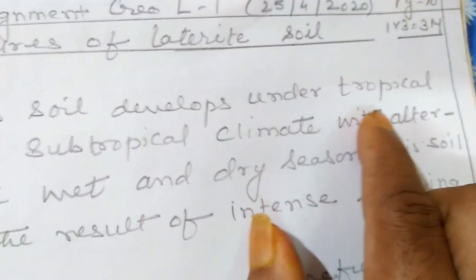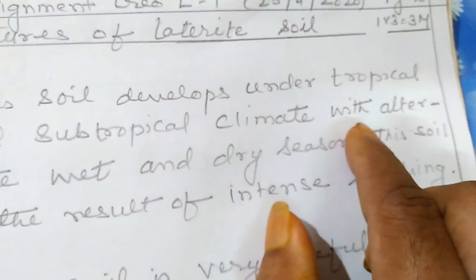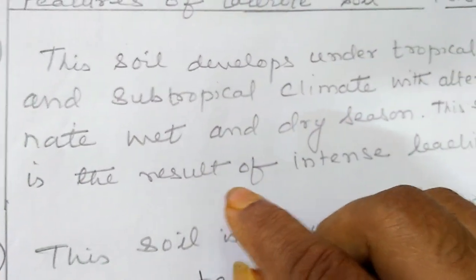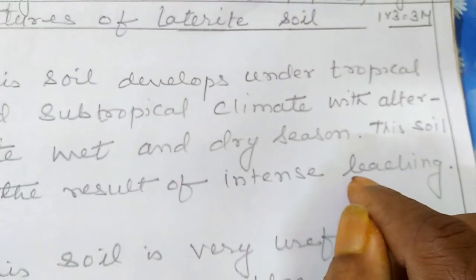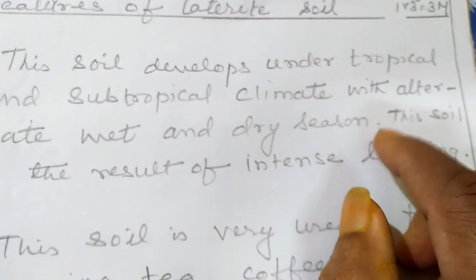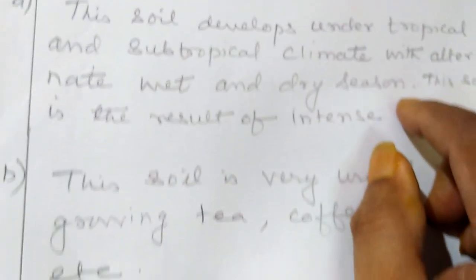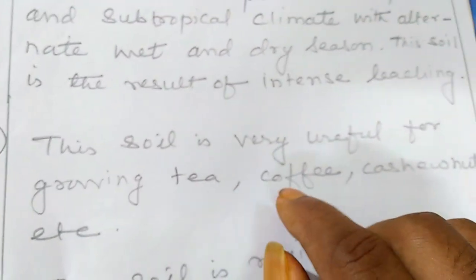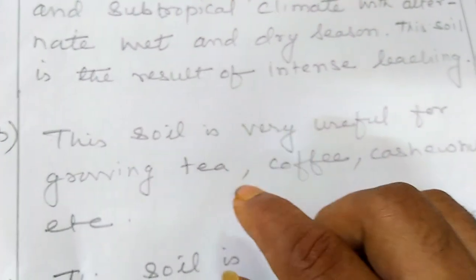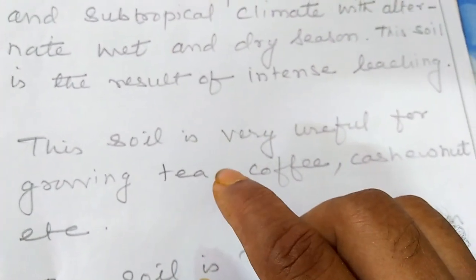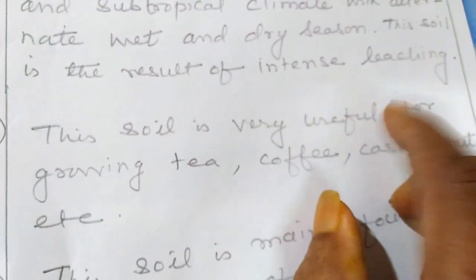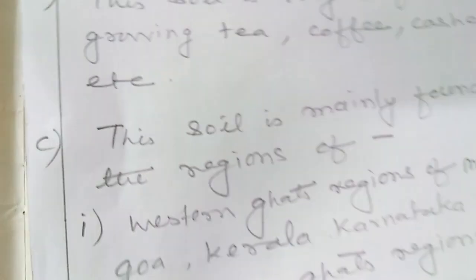This soil develops under the tropical and subtropical climate with alternate wet and dry season. This soil is the result of intense leaching, means percolation of rainwater in the soil. This soil is very useful for the growth of tea, coffee, cashew nut. Tea is being grown in Tamil Nadu region, Kerala region, coffee in Karnataka, cashew nuts again in Kerala region.